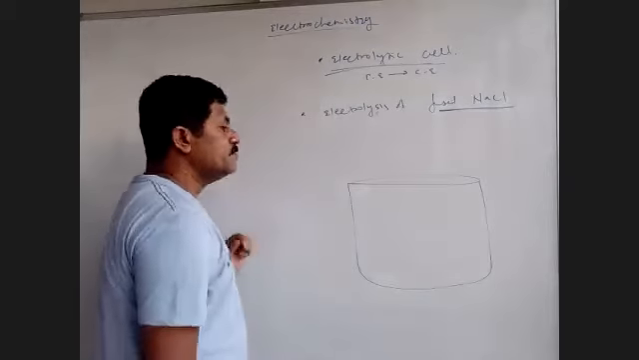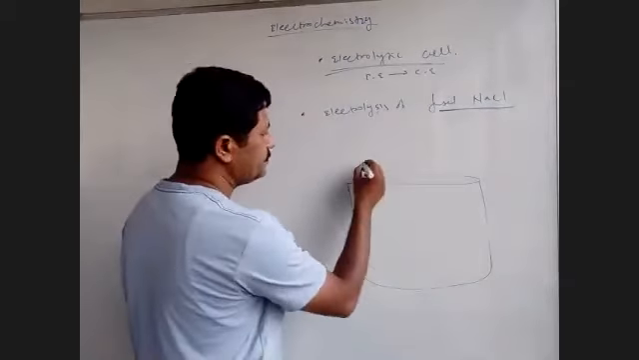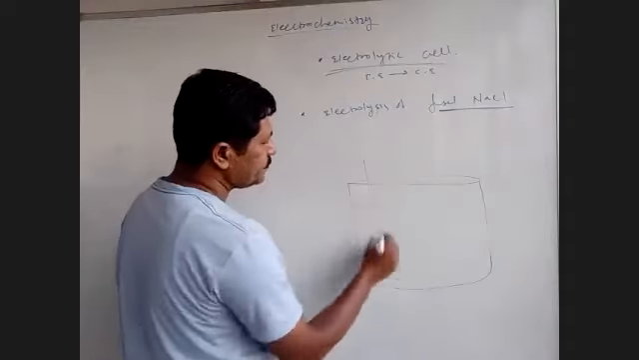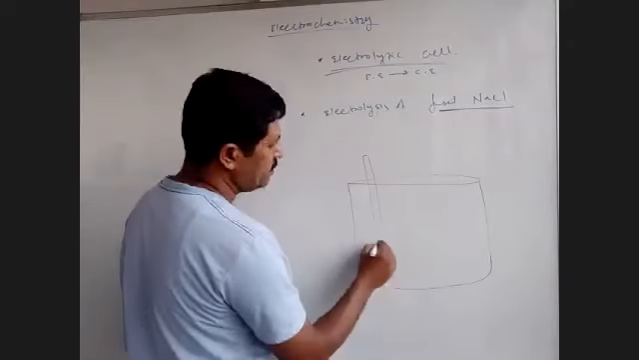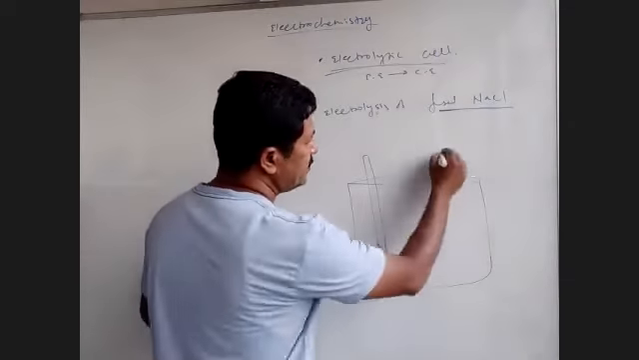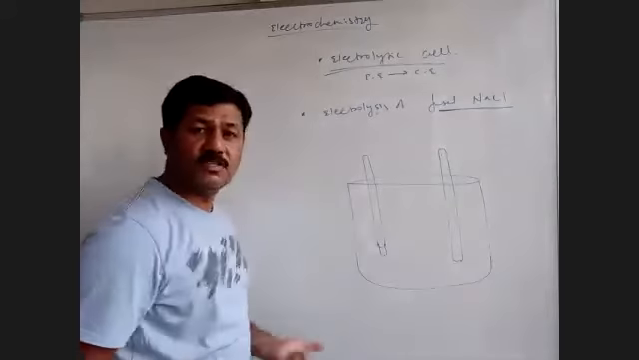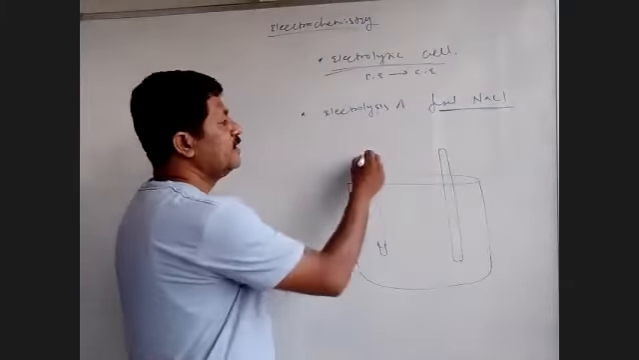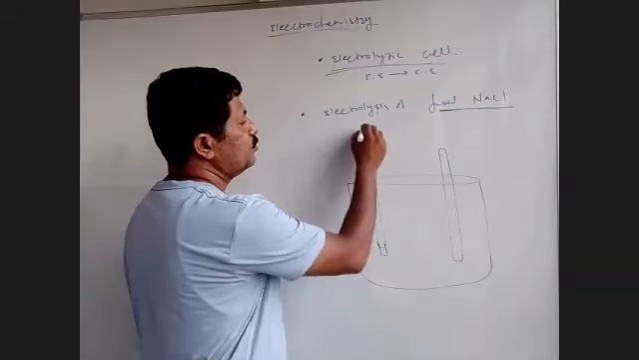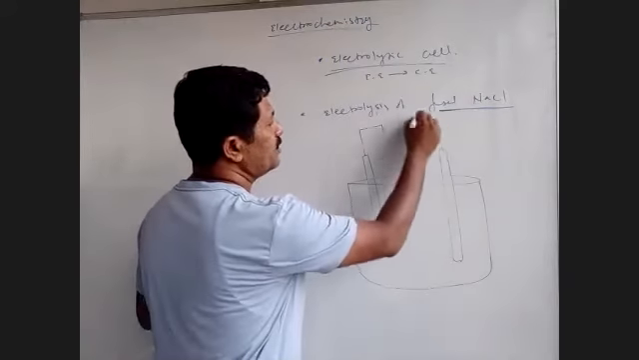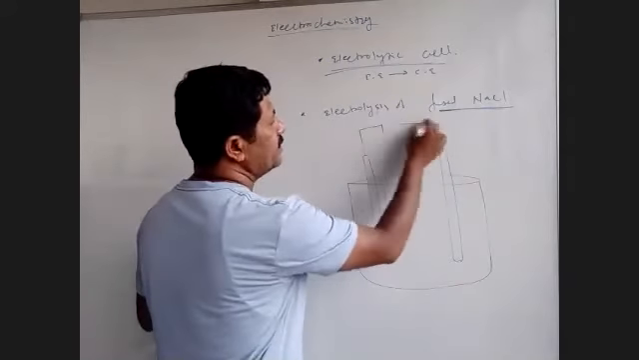Okay. In this container, this is a rod. This is another rod. Say graphite rods are dipped in this container. This graphite rod is connected to the battery. This is also connected to the battery.